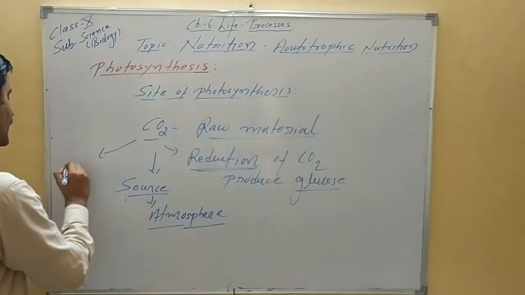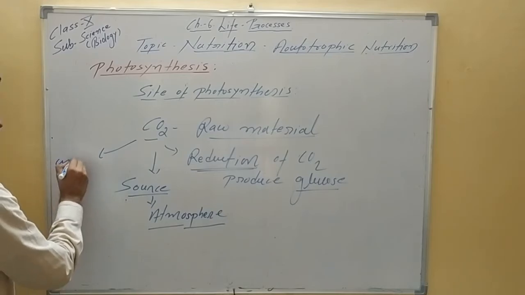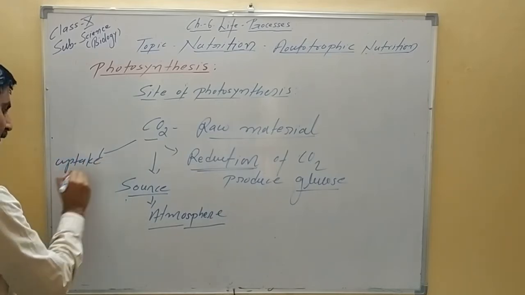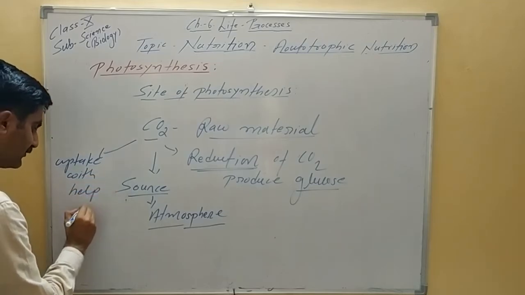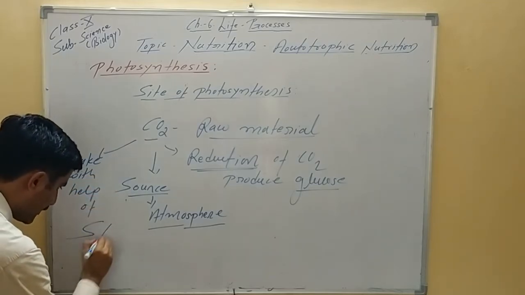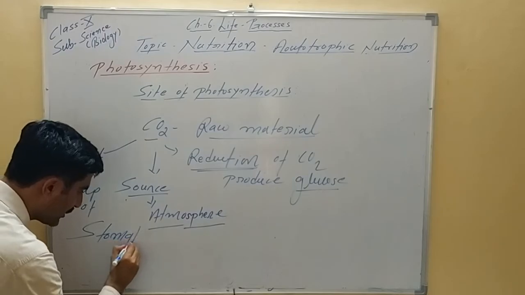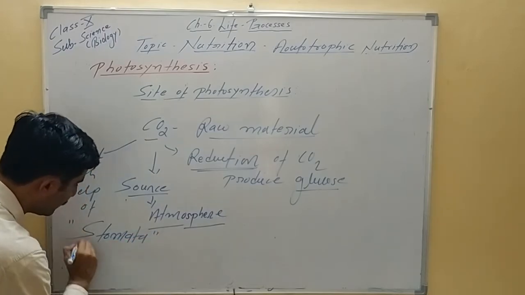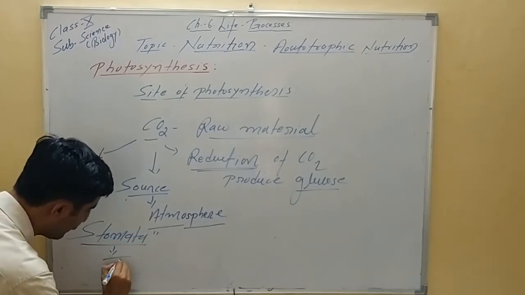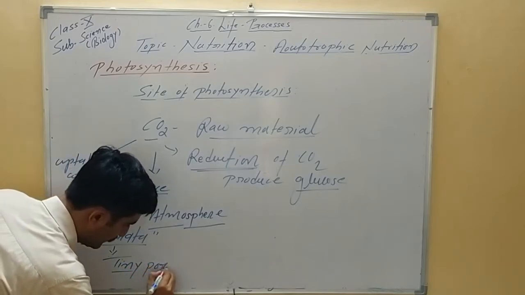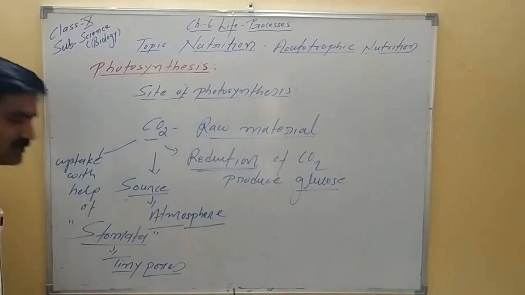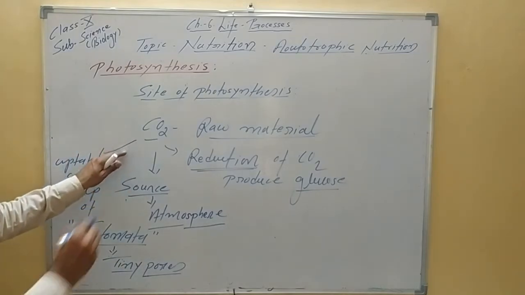The plant takes CO2 with the help of a structure present on the plant body. These are called stomata. All of you know stomata. Stomata are tiny pores. So remember it, CO2.